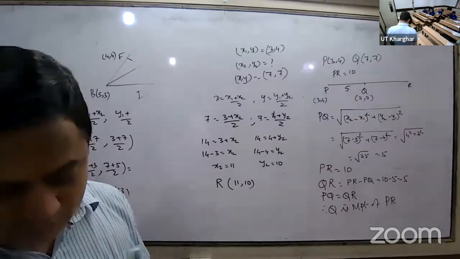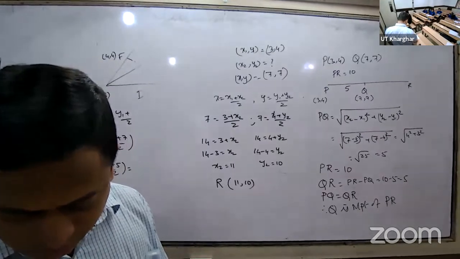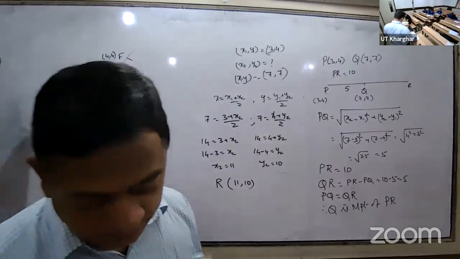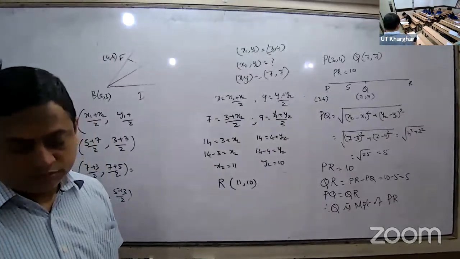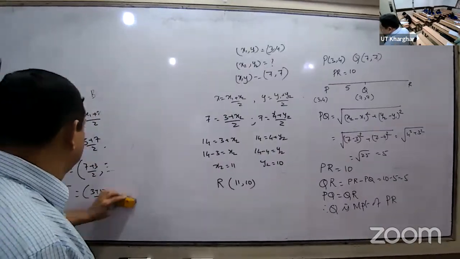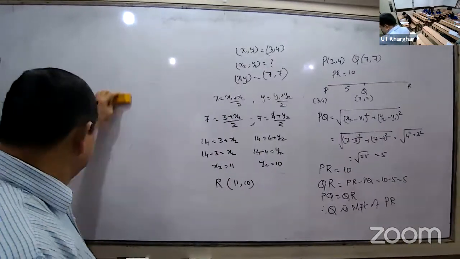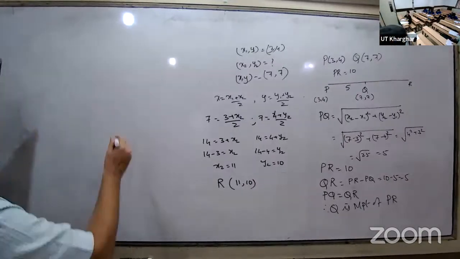Question number 61. Okay, read, Shivam. If (1, 2), (4, y), (x, 6) and (3, 5) are the vertices of the parallelogram taken in order, find x and y.